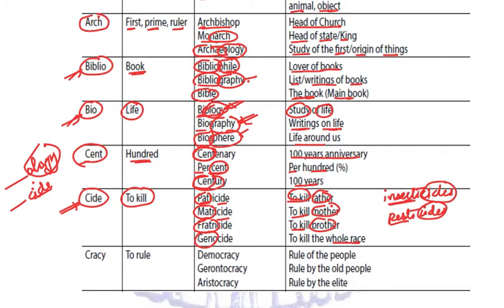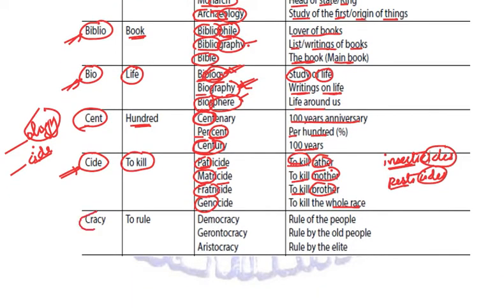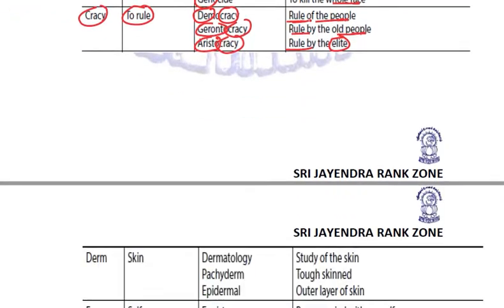Next is cracy. Cracy is to rule. It is also used as a suffix. Democracy, the rule of the people. Gerontocracy, that is the rule by the old people. Aristocracy, rule by the elite people. Wherever cracy is used, it means to rule.